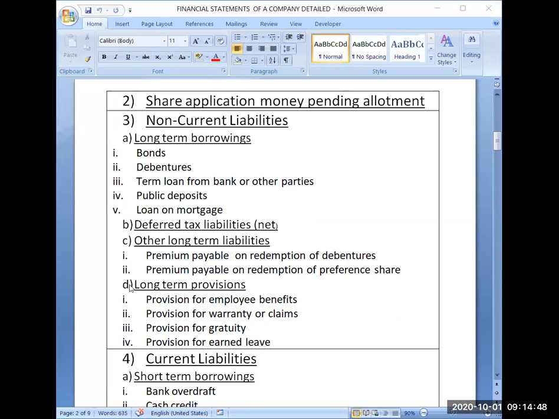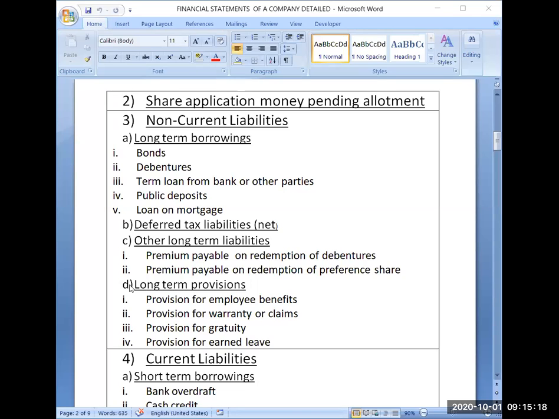Now the subheadings. Shareholder fund has three subheadings: share capital, reserves and surplus, and money received against share warrants. Share application money pending allotment is not having any subheading. Then non-current liabilities, there are four subheadings. First is long-term borrowings. Second is deferred tax liability. Then other non-current liabilities, and fourth one is long-term provisions.